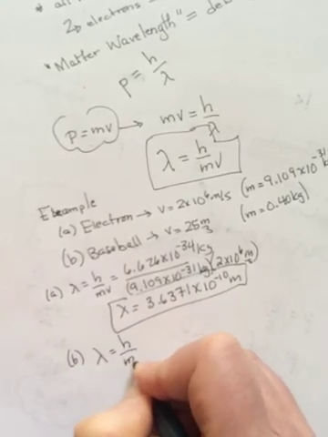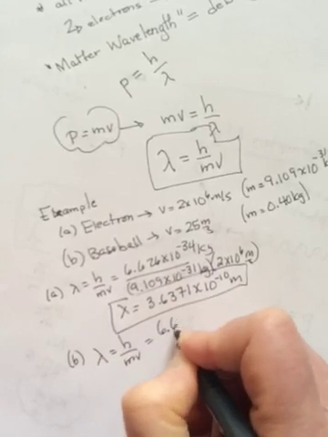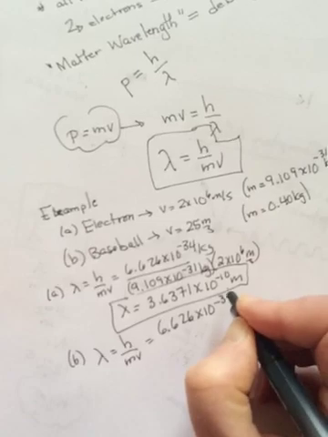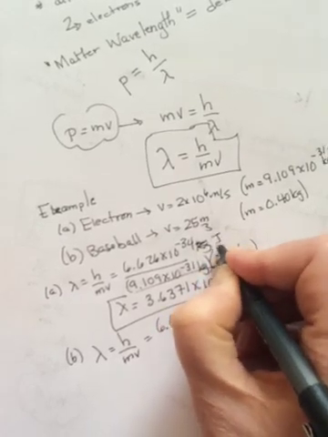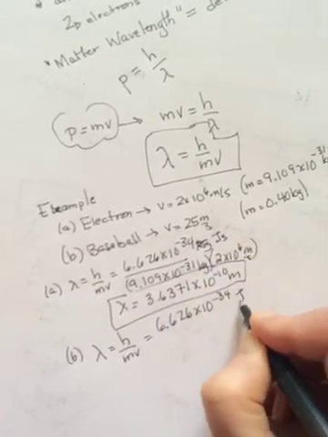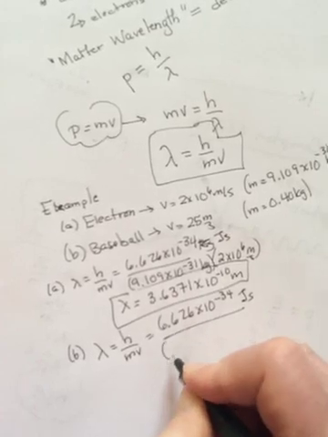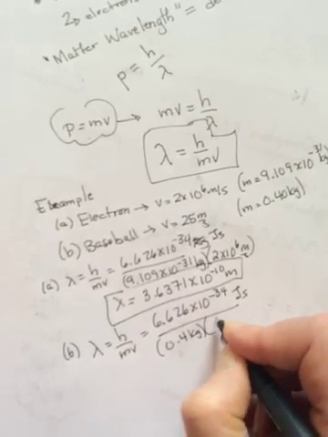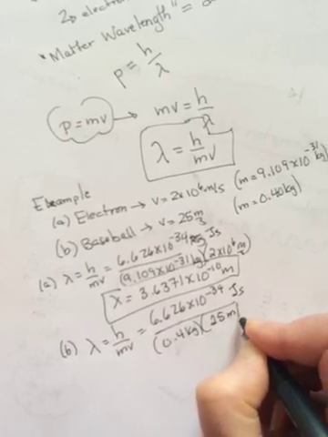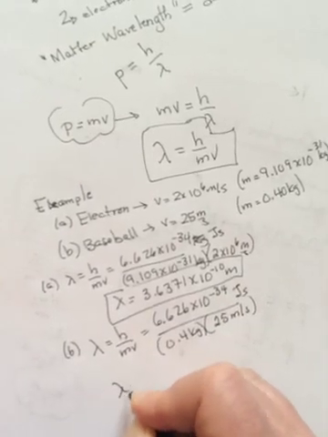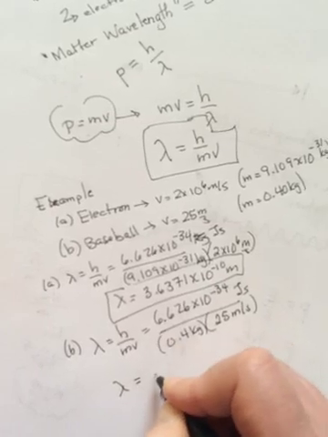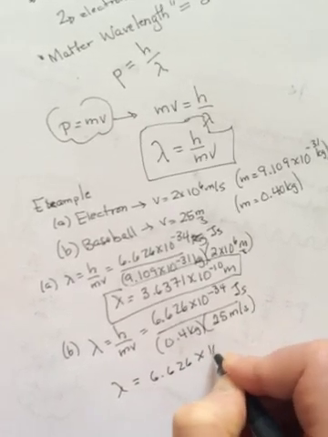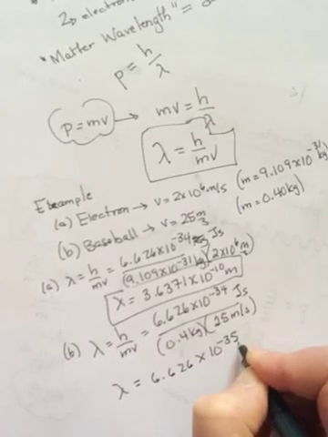So h over mv: 6.626 times 10 to the negative 34. I wrote kilograms, but it's joule seconds. Joule seconds over, we said 0.4 of a kilogram, and you're throwing at 25 meters per second, about 90 kilometers per hour, so that's a pretty good speed. And we get a lambda that is 6.626 times 10 to the negative 35 meters.